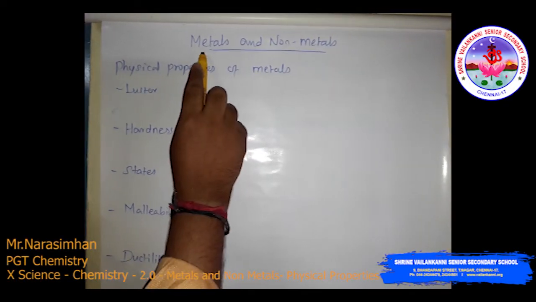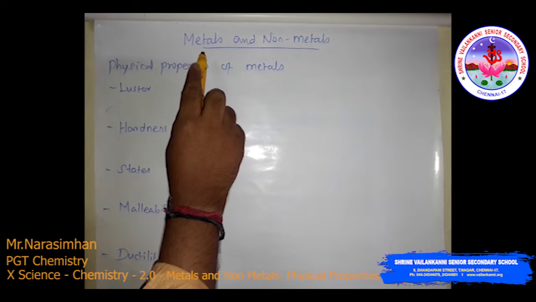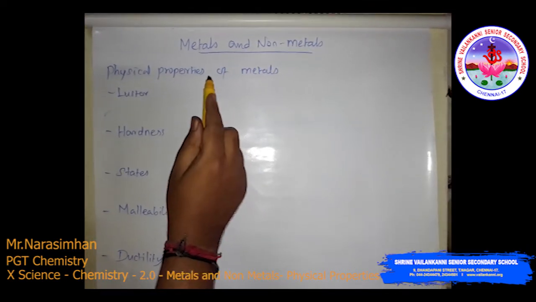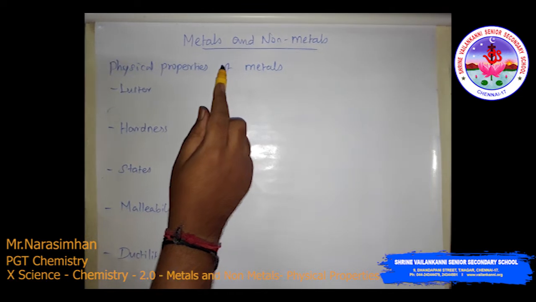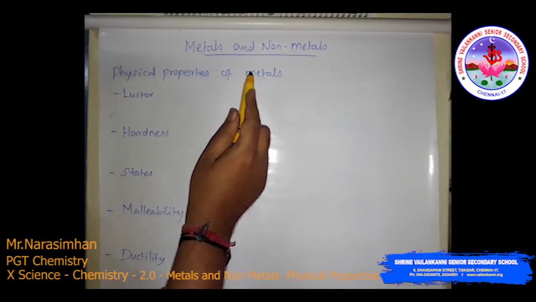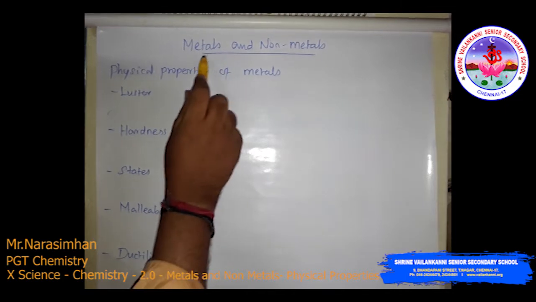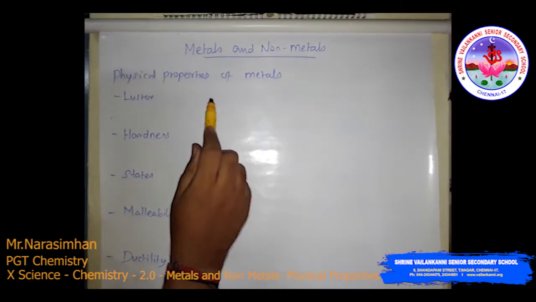Students, the next chapter is the new chapter, chapter number 3, metals and non-metals. We already finished chemical reactions, then acids, bases and salts. Now, metals and non-metals. First you want to know what is a metal and what is a non-metal.